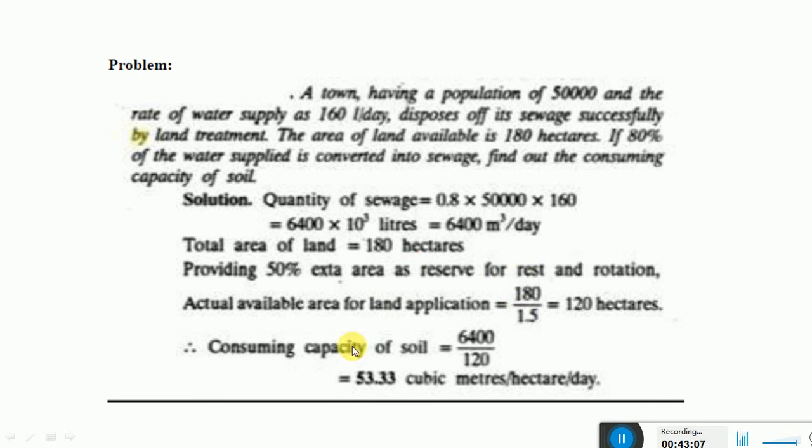Therefore the consuming capacity of the soil is given by the total quantity of sewage divided by the total land area. So it is 6400 divided by 120, which is equal to 53.33 cubic meters per hectare per day. So this is the consuming capacity of the soil.